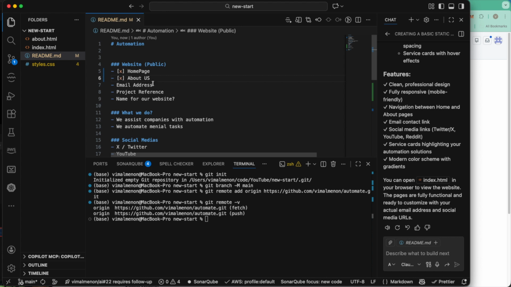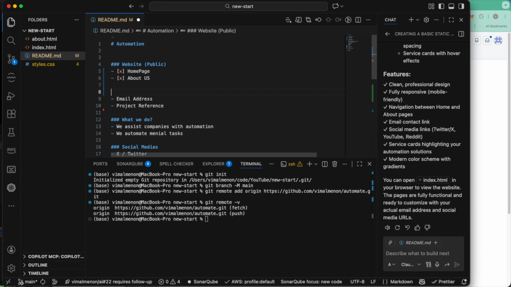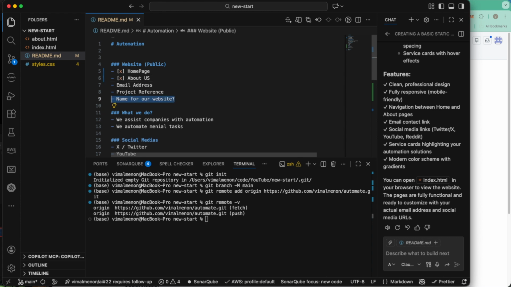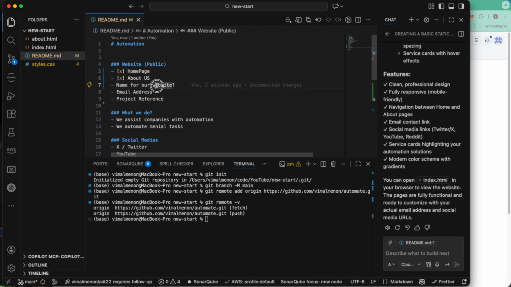an email name. We also need to know the name of the website, right? So this is also very critical for our business. So we'll see how we can use AI to suggest a name for us, and we won't name our website right away. We will be hosting all of these in a GitHub repo. We are going to see how we can make this public, and then we'll see how that goes, right?